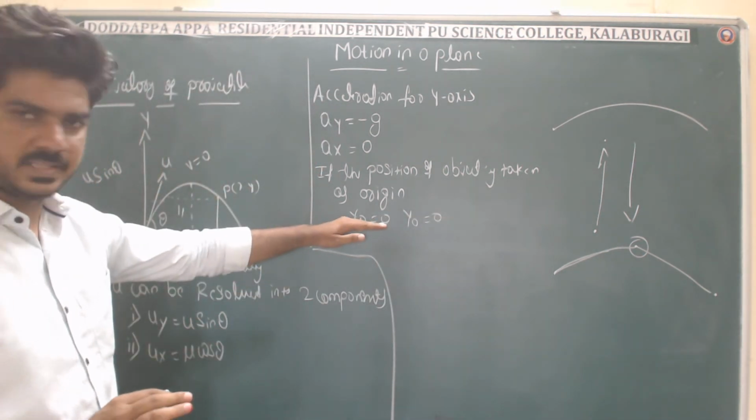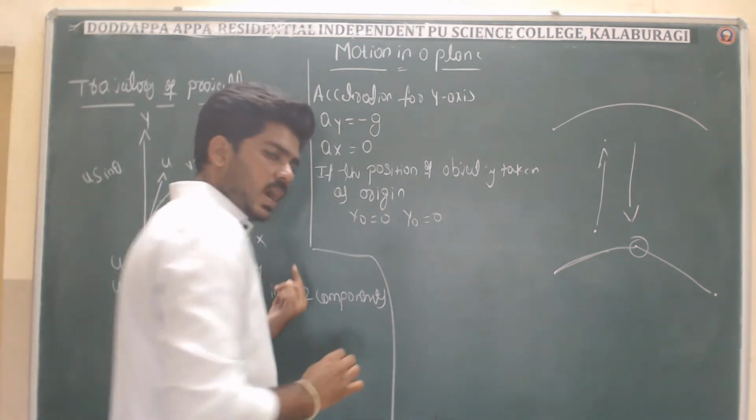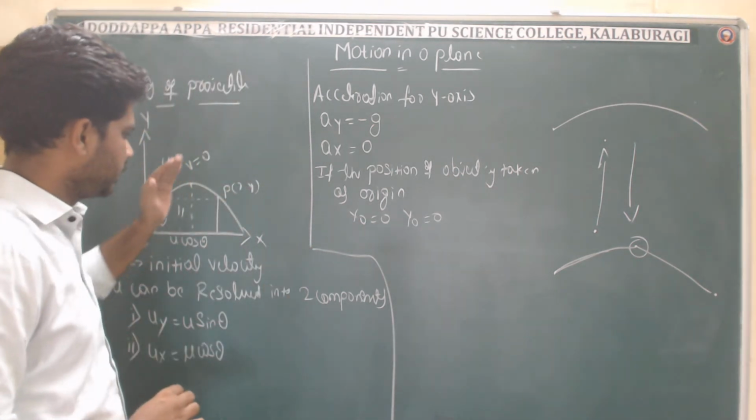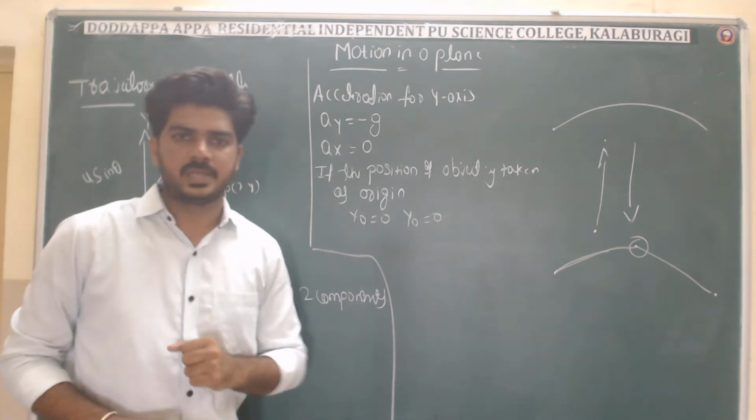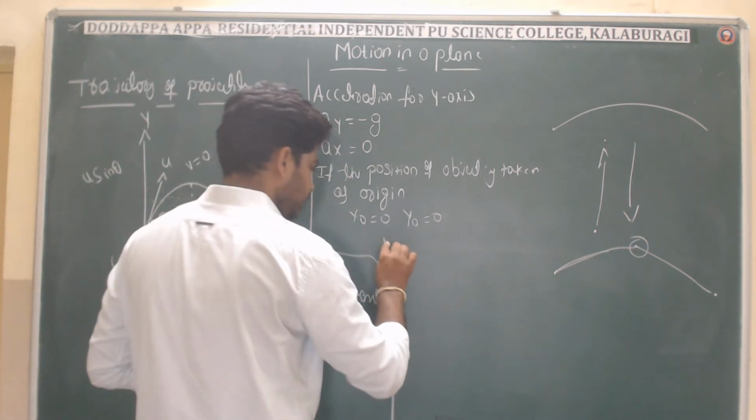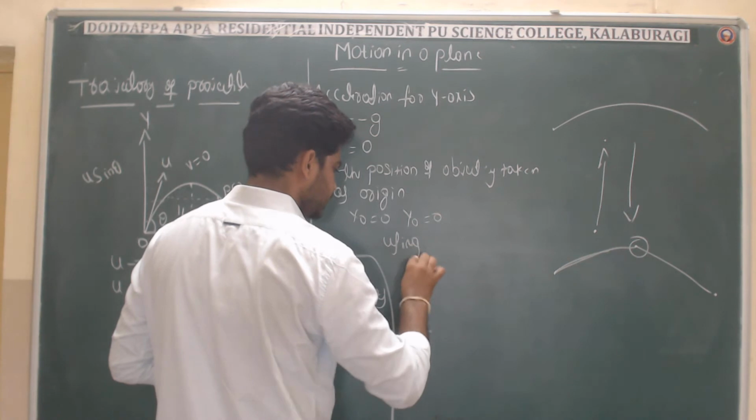Right, if this is the case, we will find how much distance has been travelled along the x-axis and y-axis, using the equations, that is the kinematic equations.